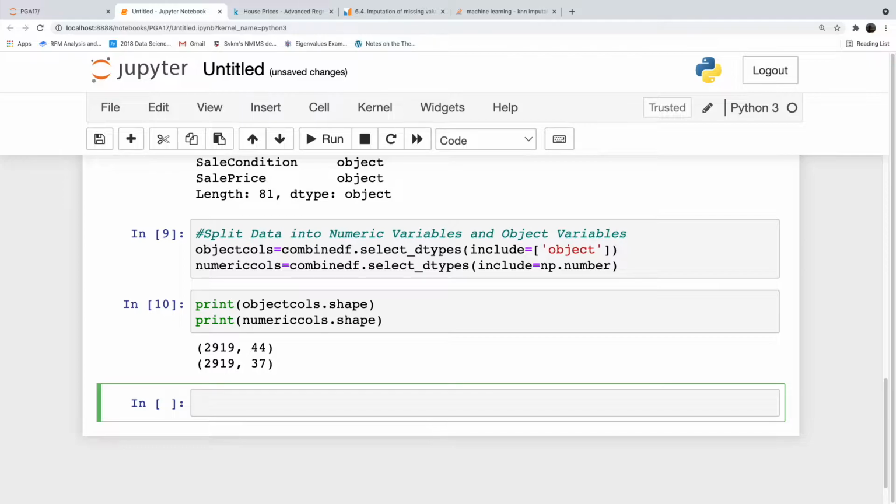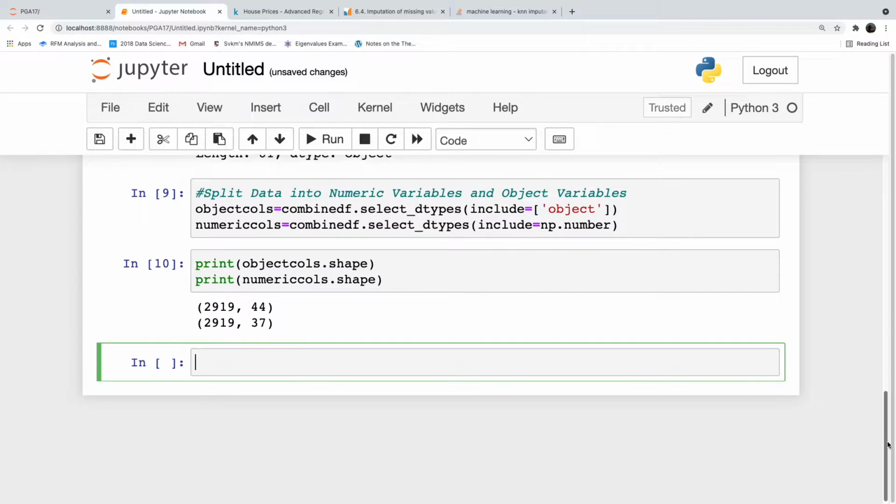Now we will check the missing values in each of these columns.